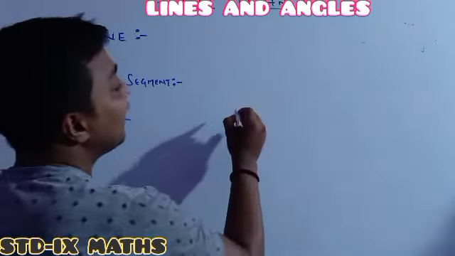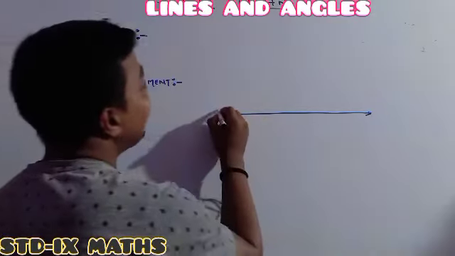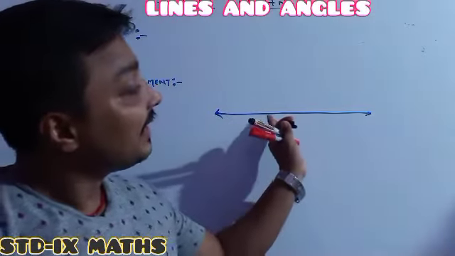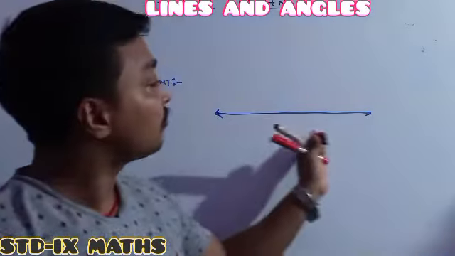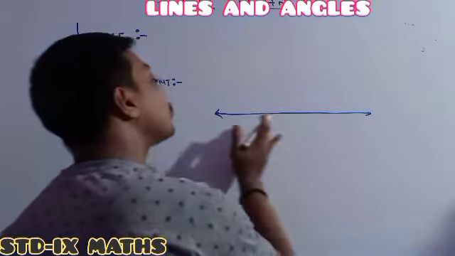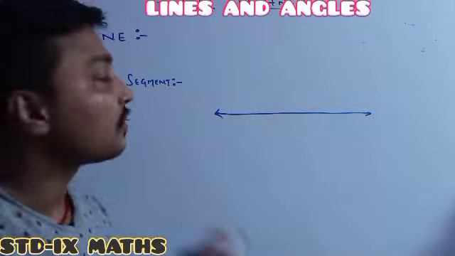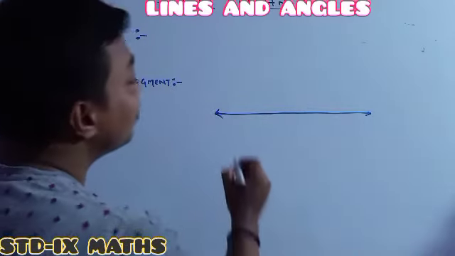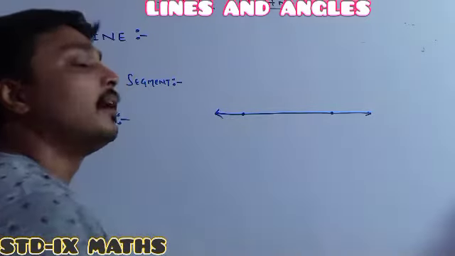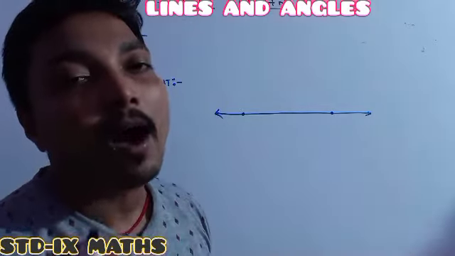Everyone, you just have to see: a line is a straight path that extends endlessly in both directions. It means this is a straight path extending indefinitely on the right side, and also indefinitely on the left side, having no ending on either side. And how do we represent a line? For this I will tell you a technique. By taking the help of any 2 points, we can represent the name of the line.